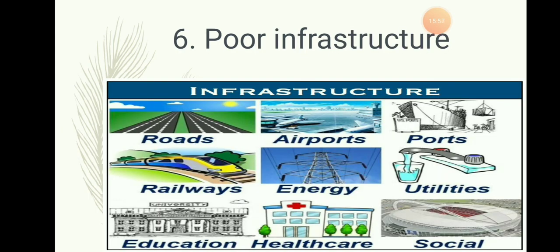And next one is the poor infrastructure. First, what does infrastructure mean? The basic things used in our society. Maybe the roads, the airports, the ports, the railways, the utilities, education, healthcare, all these things come under infrastructure. So what happened at that point of time? There was no development, no growth, no money. So there was no proper infrastructure for our economy. And there was no proper transportation facility for marketing goods. Because of that, the infrastructure was very poor.